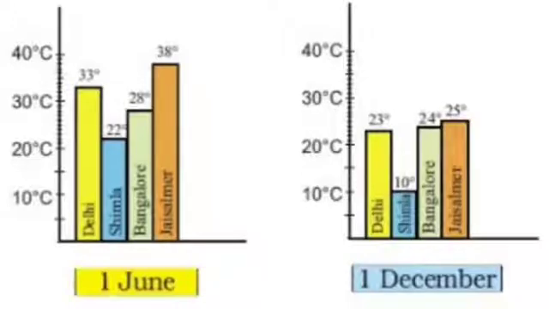So let us count for Delhi. If you subtract 23 from 33, the answer is 10. If you subtract 10 from 22, the answer is 12. So here we get 10, here we get 12. Now 24 subtracted from 28, you get only 4.